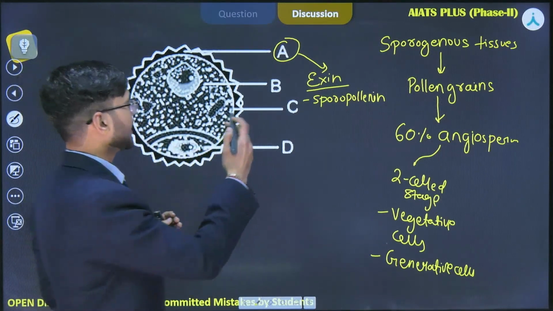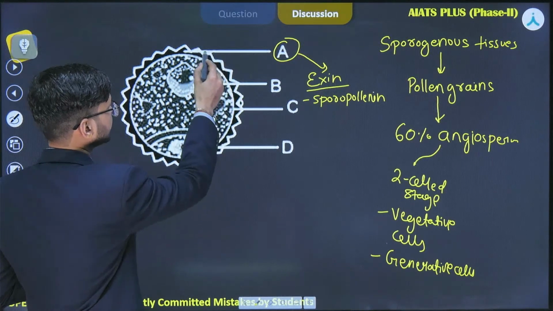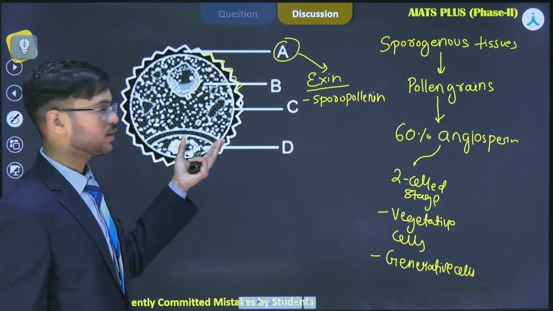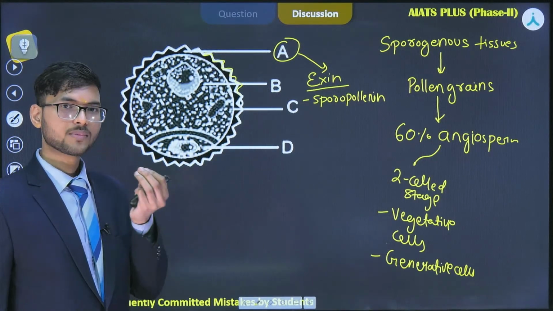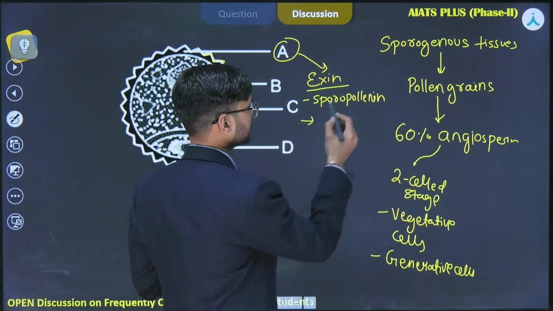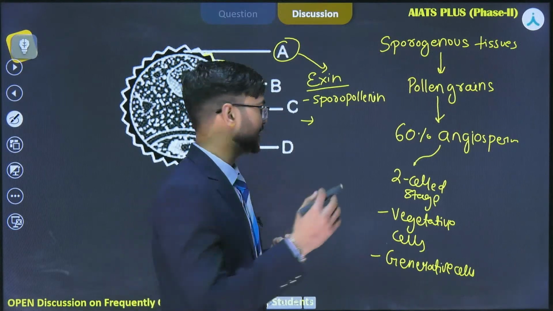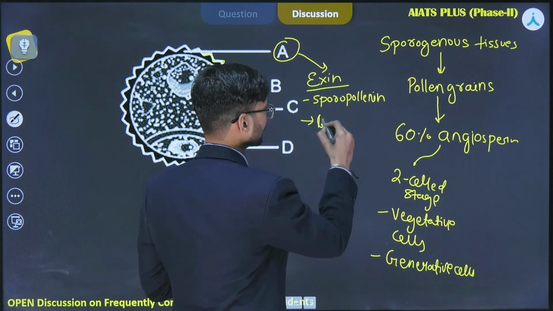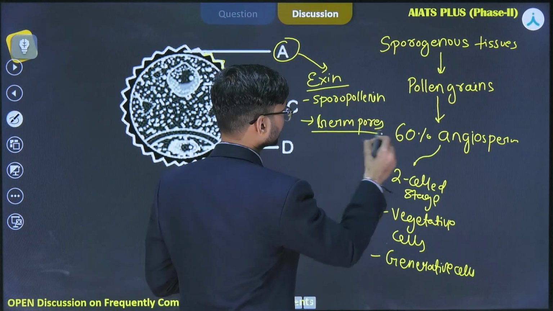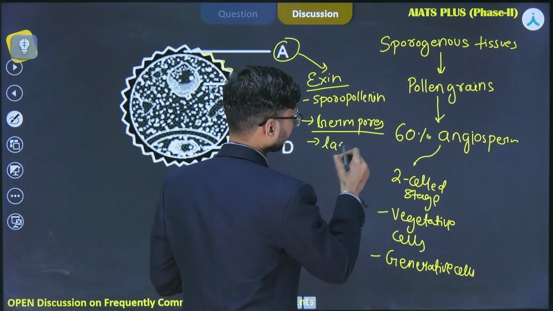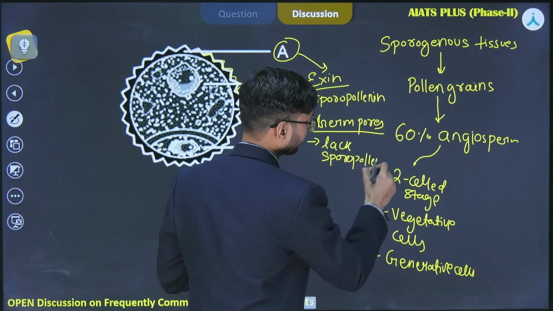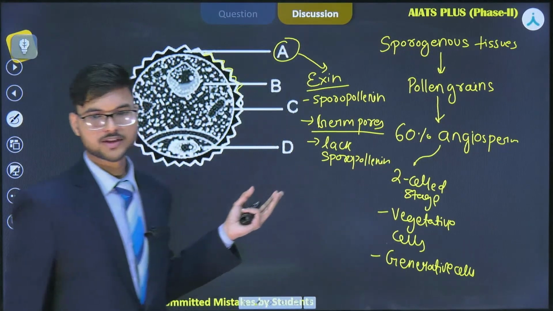Apart from this, exine has certain morphological features, right? You are seeing these structures here. This is also a peculiarity about exine, that they have certain morphological structures, and certain portions of exine lack sporopollenin. These portions are called germ pores, as they lack sporopollenin. Now, what's the purpose of a germ pore?